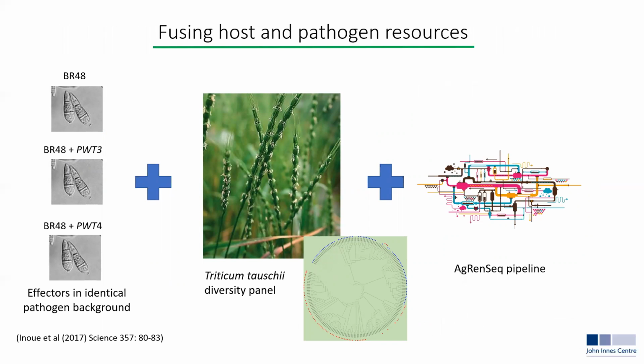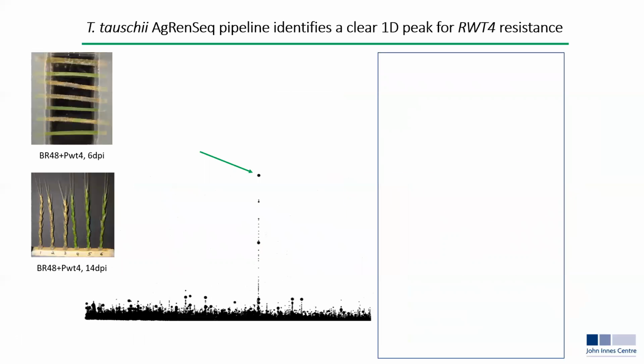We approached Professor Tosa's group, who had themselves developed fungal resources, in this case, isolate BR48, a wheat blast isolate, and others which they transformed to carry either PWT3 or PWT4. We combined these resources with those of the tauschii panel, put this through the AgRenSeq pipeline, and held our breath, crossed our fingers that we would see something promising or positive. And indeed, we did so, both for foliar infection and for infection of the heads.